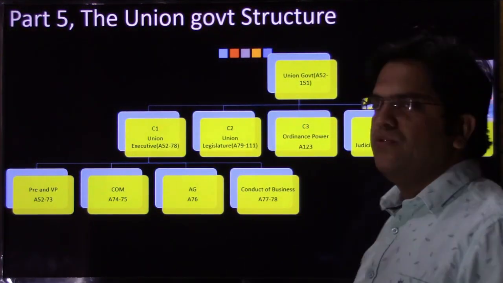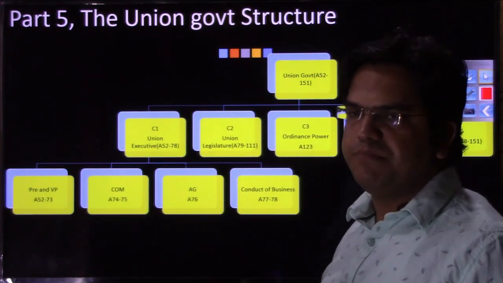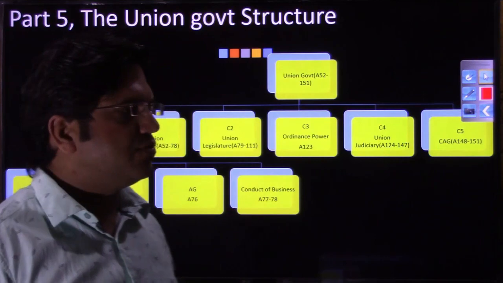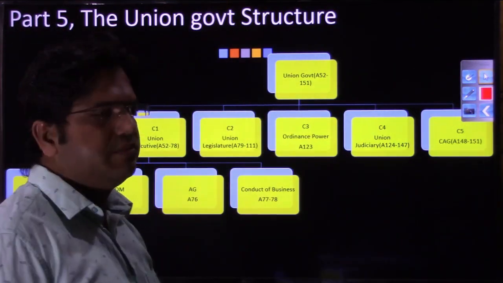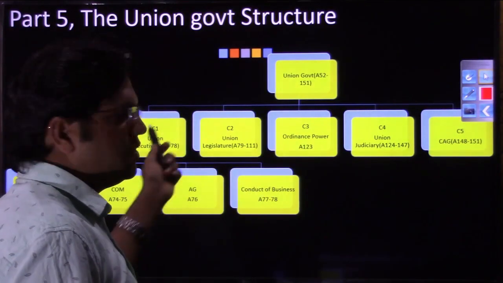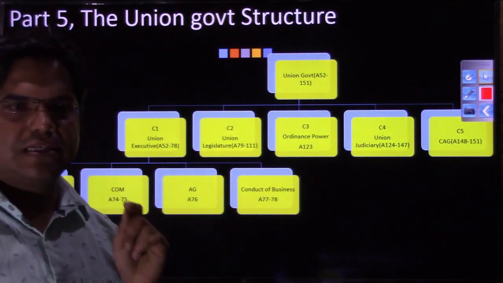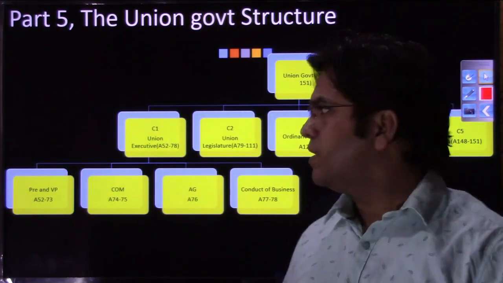So if you see, union government is spread from Article 52 to Article 151. It means 99 articles are dedicated to the union government. We are just doing this as a revision measure. So this union government has been divided into 5 chapters, chapter 1 to chapter 5. The first chapter is dealing with union executive. Let us revise it with me. I'll keep taking pauses so that you can remember it by yourself.